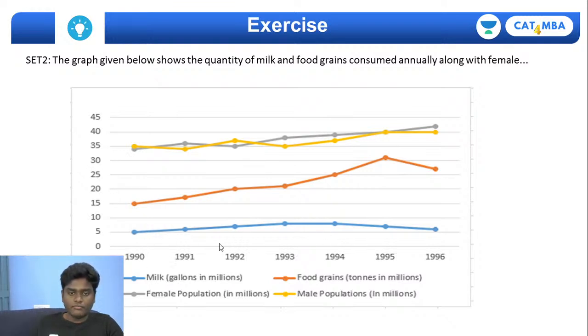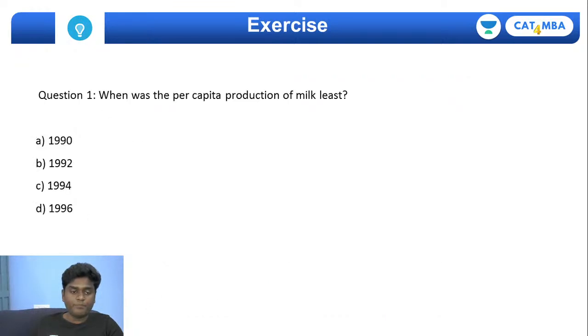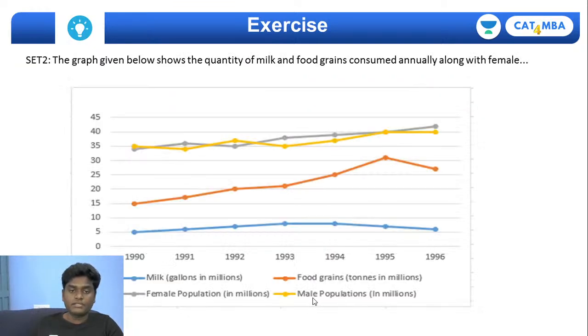The blue line indicates the milk, given in millions of gallons. The orange line is food grains, in millions of tons. The female population in millions is the gray line, and the male population is the yellow line, given in millions. Okay, very simple.